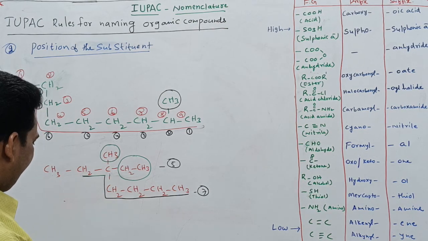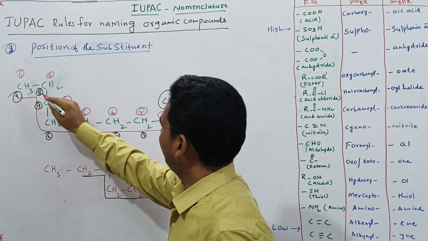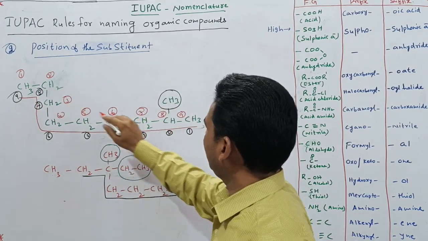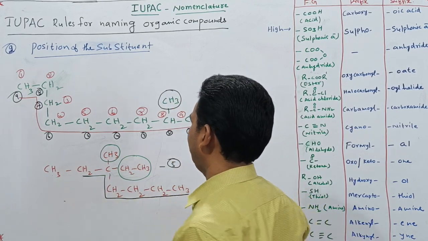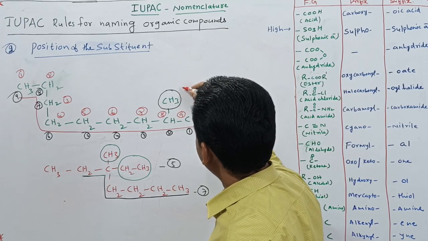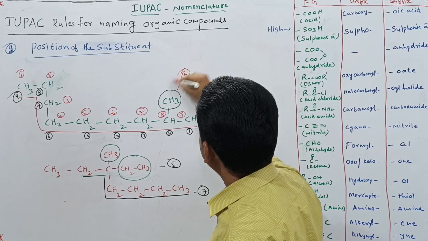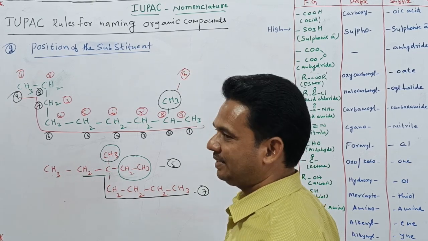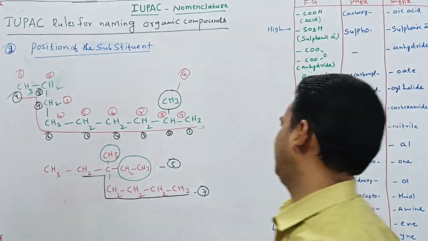See, here with the red marker I gave the numbering. When I give the numbering with the red marker from that side, means from the left side, the substituent is going to get the 8th position. Means the methyl group is present at the 8th position, the substituent is present at the 8th position.